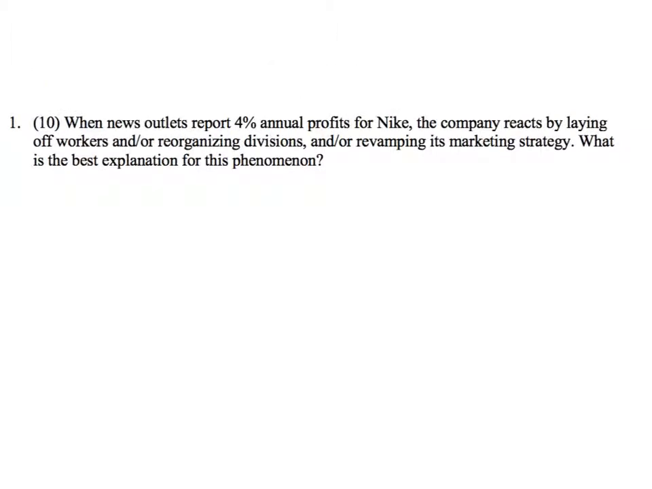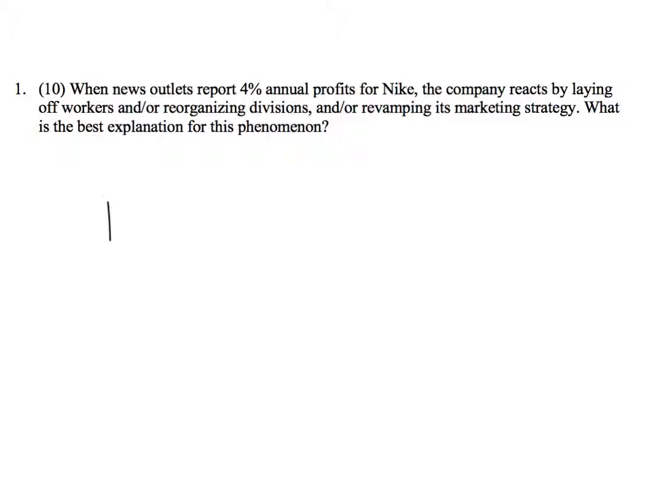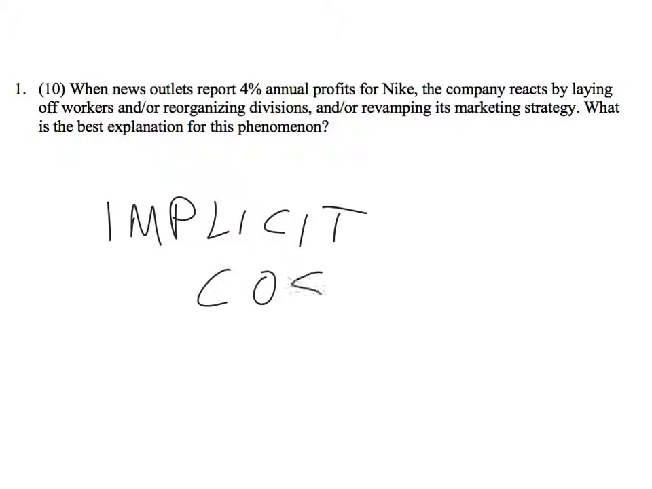is that the firm faces implicit costs of covering a reasonable rate of return to investors, and the normal rate of profit is higher than 4%. So the implicit costs of capital are bigger than the accounting profits. These 4% annual profits are accounting profits. The normal rate of return, I don't know, it's 6-7%. So the accounting profits are only 4%. So there's an economic loss of 2 or 3%.